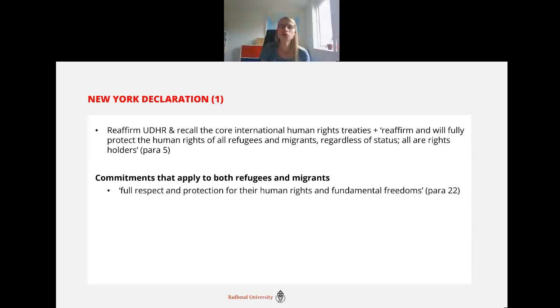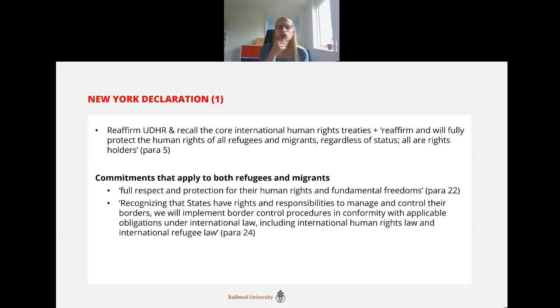So as regards the commitments that apply to both refugees and migrants, again, we see language like full respect and protection for their human rights and fundamental freedoms, but also recognizing that states have rights and responsibilities to manage and control their borders.